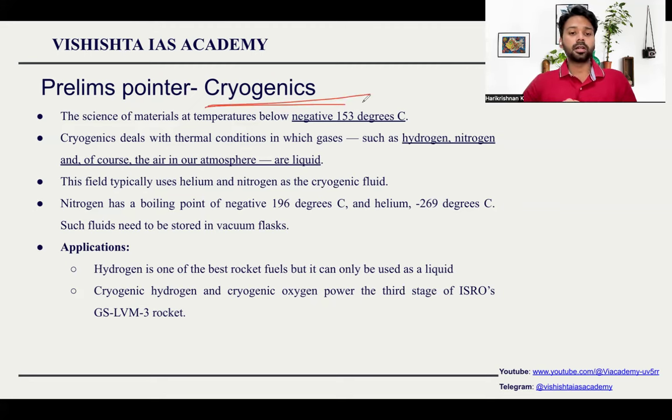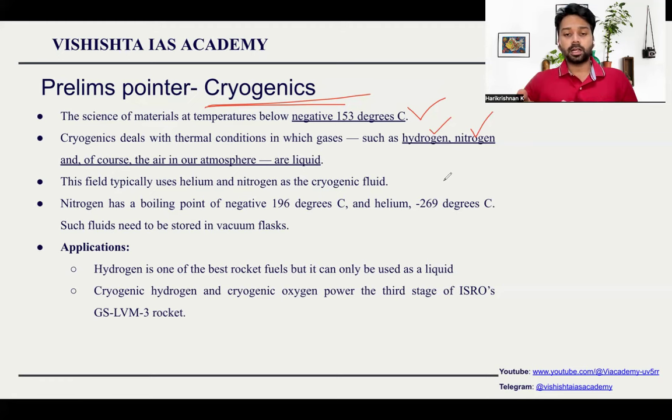What exactly is cryogenic? Materials at a temperature below minus 153 degrees Celsius are called cryogenic materials. Below minus 153 degrees Celsius, how things react is what we call cryogenics. So they deal with the thermal condition of gases. Generally, when we talk about cryogenics, we talk about liquid hydrogen, liquid nitrogen, sometimes liquid helium, and liquid oxygen also. So they are in a liquid state at below minus 150 degrees Celsius.